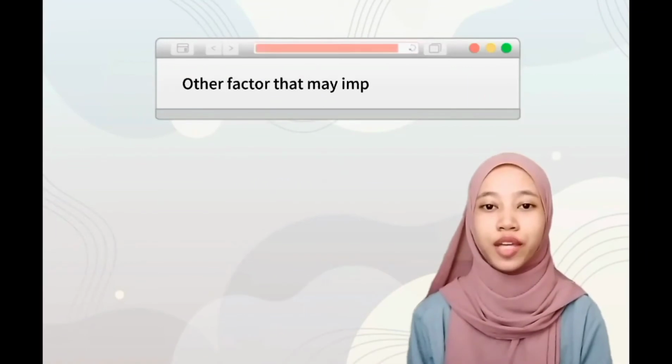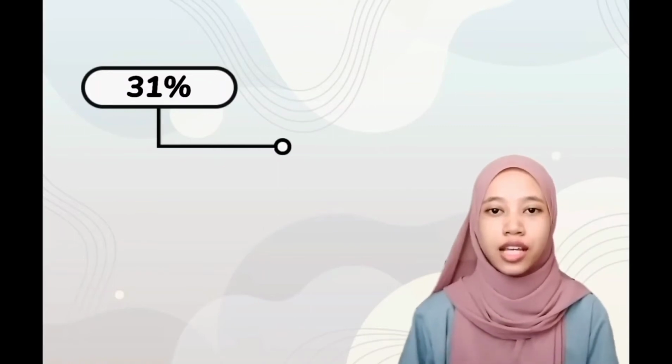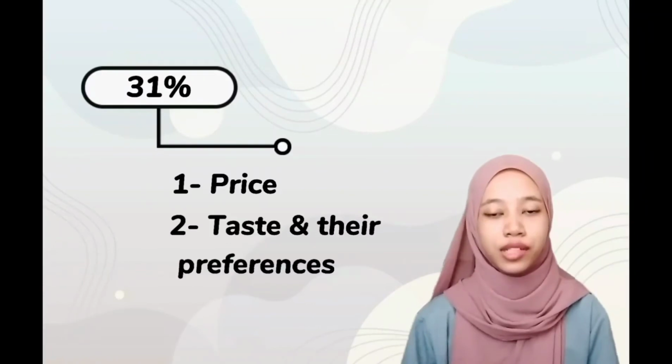We also assess the other factors that may impact their demand for the items in addition to the main reason. There are two additional factors that have the exact same percentage, which is 31% of our respondents' decision and the highest. The price is the first consideration followed by taste and personal preferences.